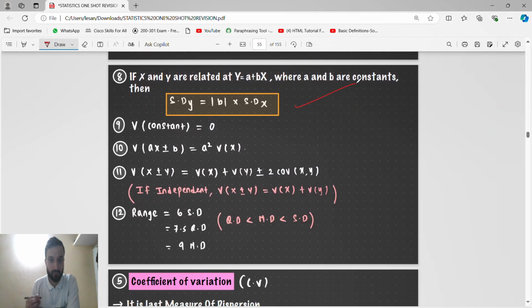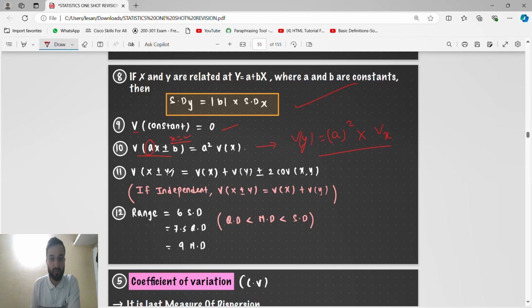We know this already, we have done it. So the variance of a constant is 0. See, variance of ax plus b, this is very important, guys. We have already done this in the MTP. They will give an equation, they will give the variance of x, and you have to find the variance of y. So the variance of y means we take the coefficient of x, square it, and multiply by the variance of x. This we have done in the MTP, very important.